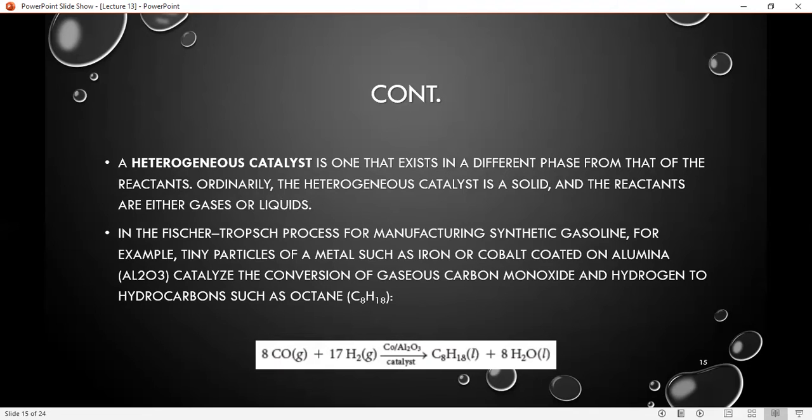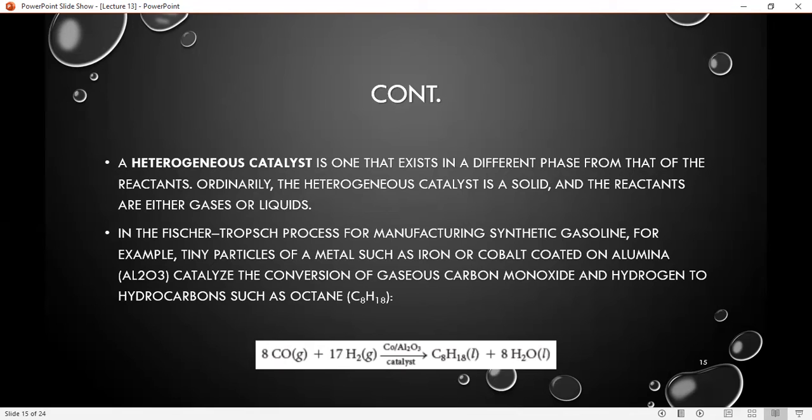heterogeneous catalyst, it is one that has a different phase from the reactants. For example, if the catalyst has a solid phase, then the reactants should have a phase like gases or liquid, and vice versa. The example of heterogeneous catalysis is the Fischer-Tropsch process, a process where gasoline is formed.